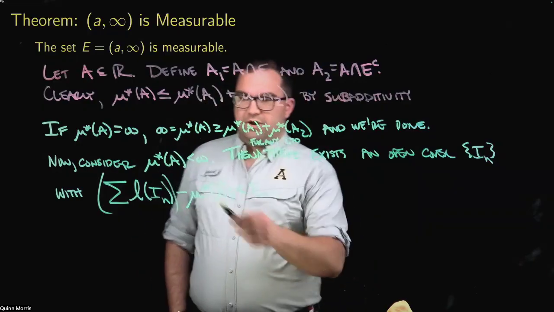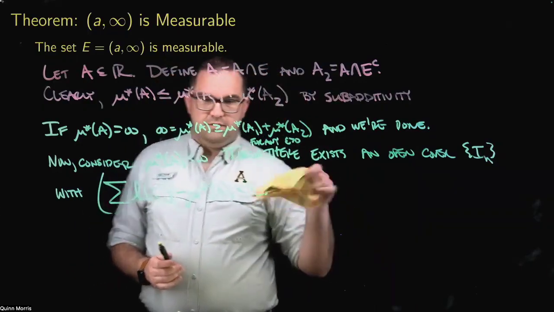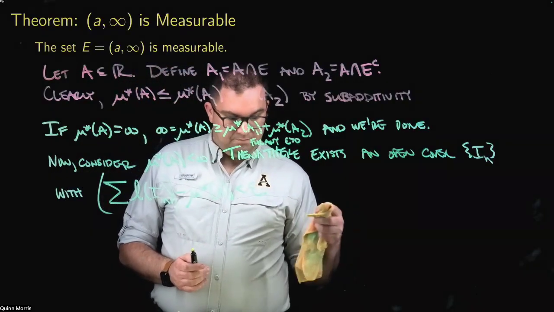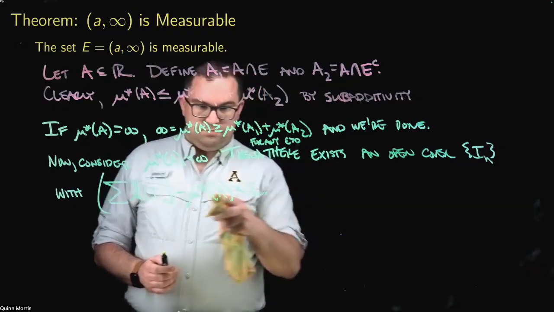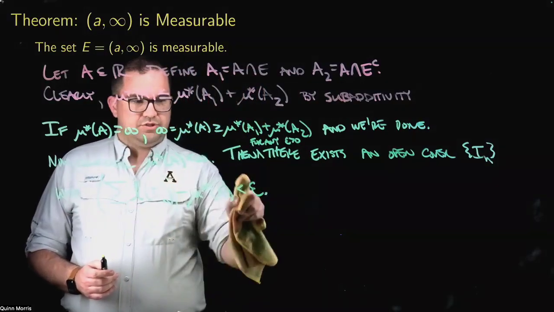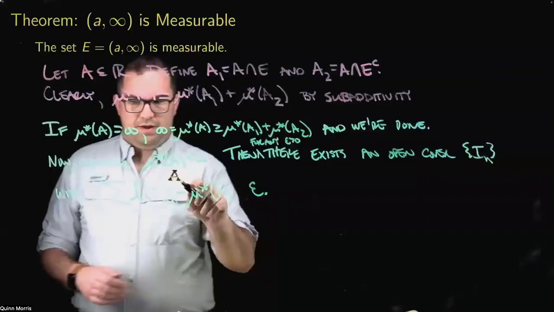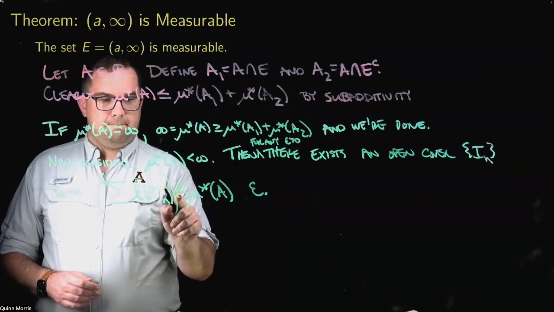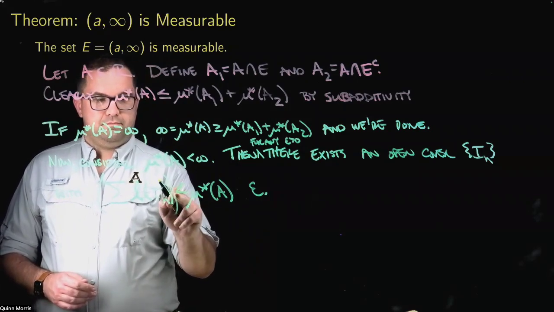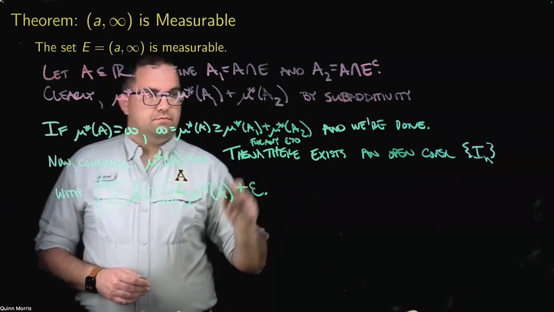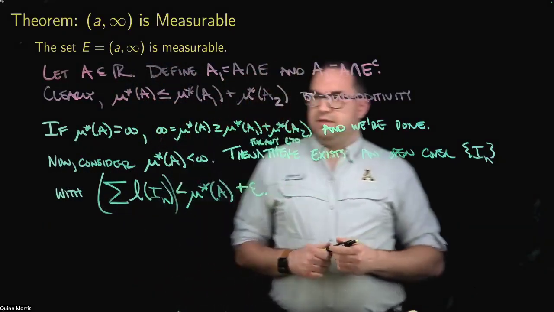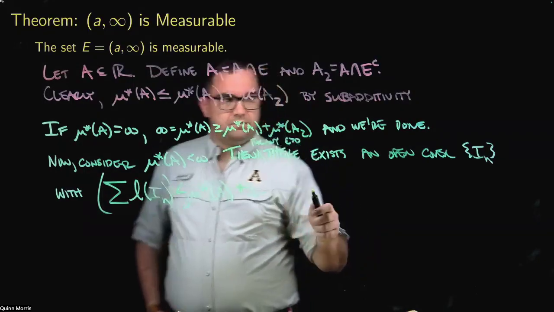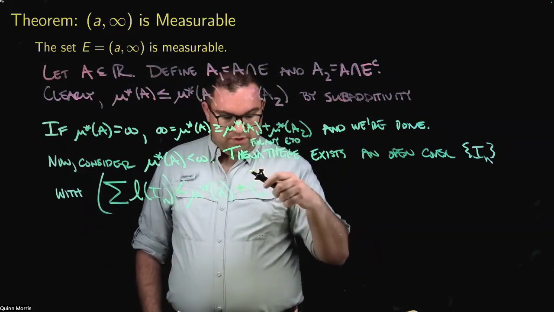All right. Now, if I rearrange this slightly, basically I just want to move the mu star of A to the other side. So I can rewrite this in this way. All right, and now I want to use this.